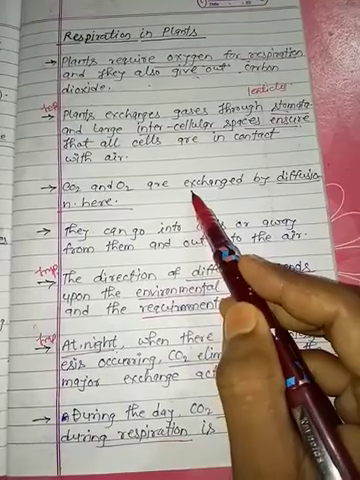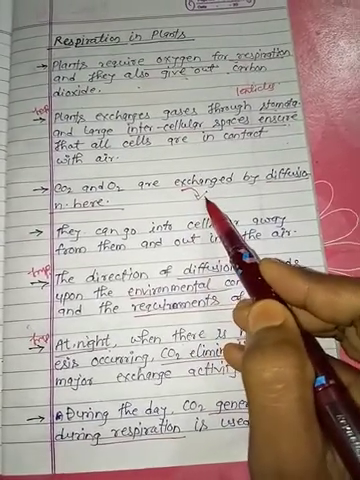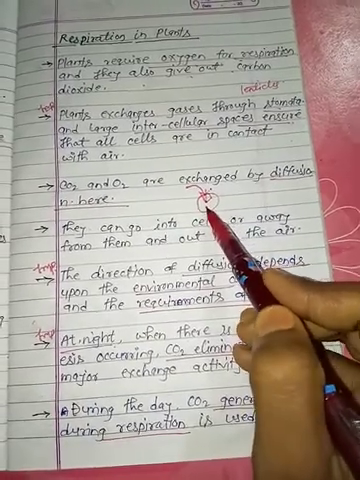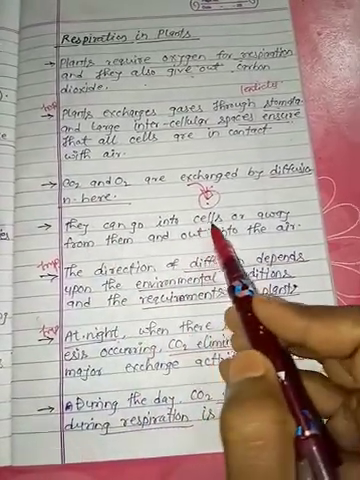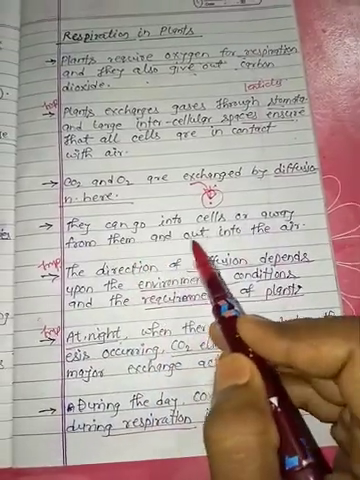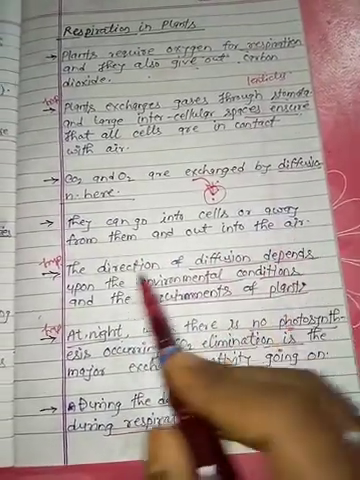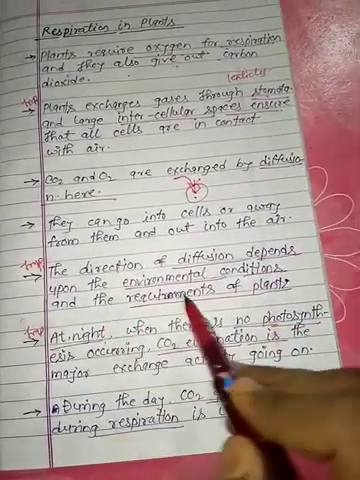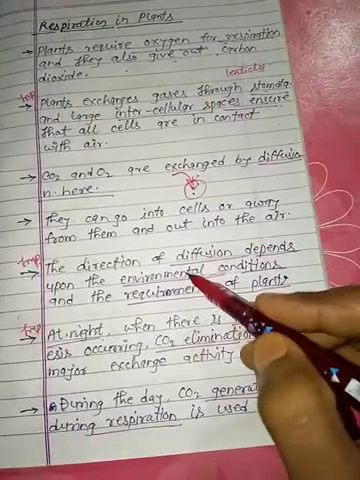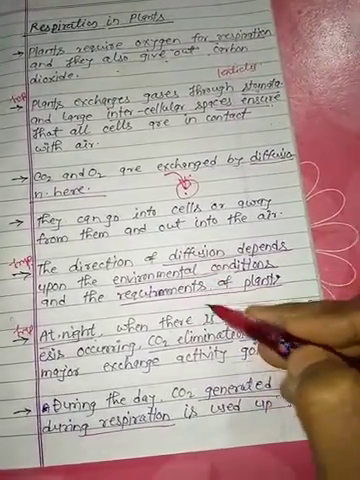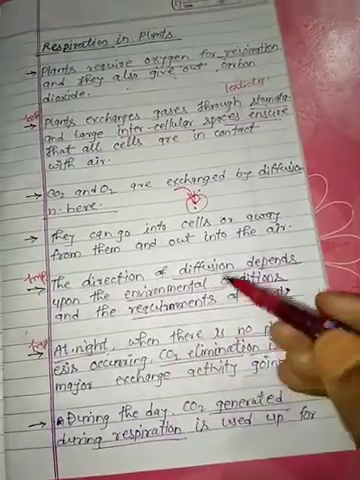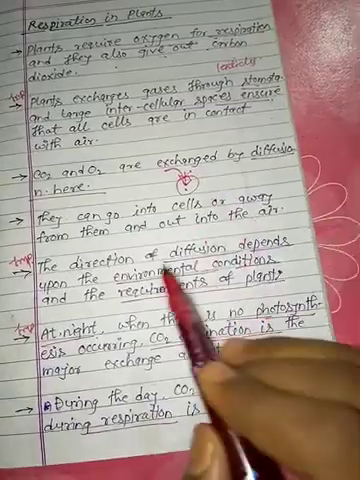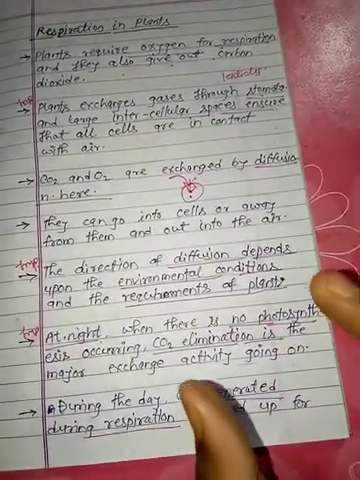In the atmosphere the oxygen concentration is high, so it enters the cell and is used in the process of respiration. The gases can go into the cell or move away from it out into the air. So the direction of diffusion depends upon the environmental conditions and the requirement of the plant. CO2 is produced by the plant during respiration at night time, but in the daytime oxygen is released into the atmosphere. So it depends on the conditions.